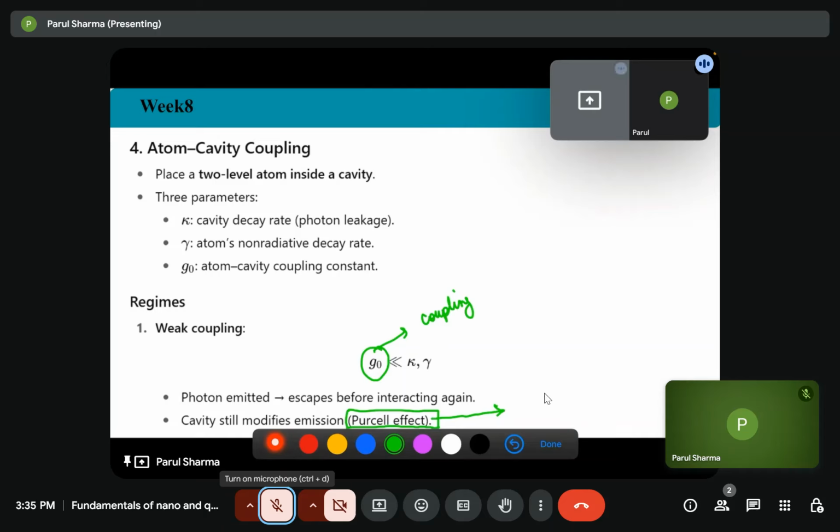So, how can we define the Purcell effect? The Purcell effect is the enhancement of a system's spontaneous emission rate by its environment.